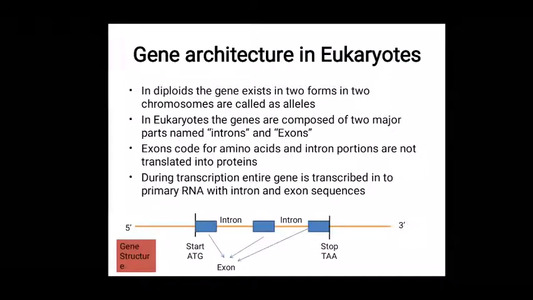Here we can see the rough structure of a eukaryotic gene. So in the 5' end we can see some regions. After that, the start codon, that is ATG, is present. Then we can see a group of blue colored boxes for exons. In between the exons, some intron regions are present. At the end of the last exon, we can see the stop signal TAA followed by polyadenylation also present.